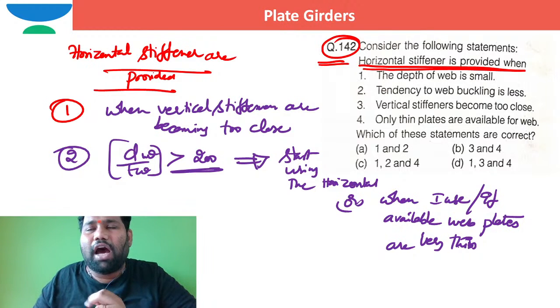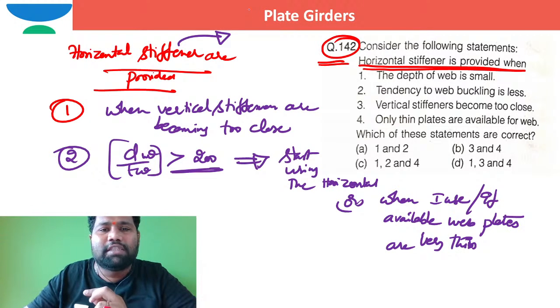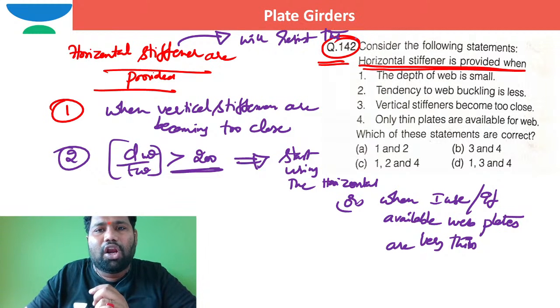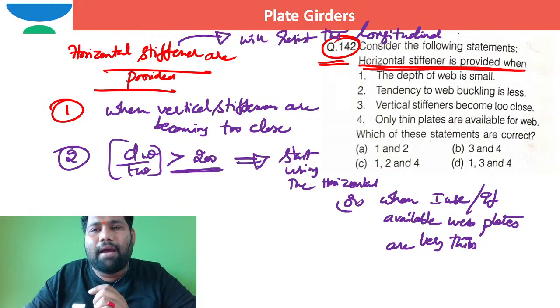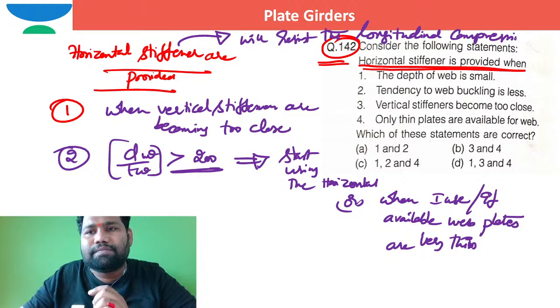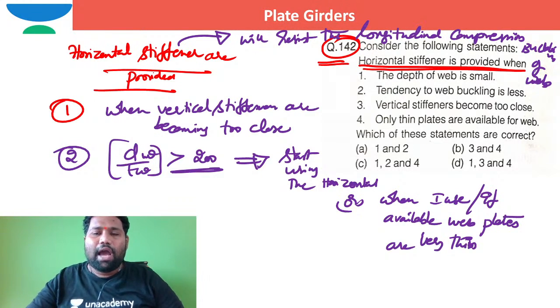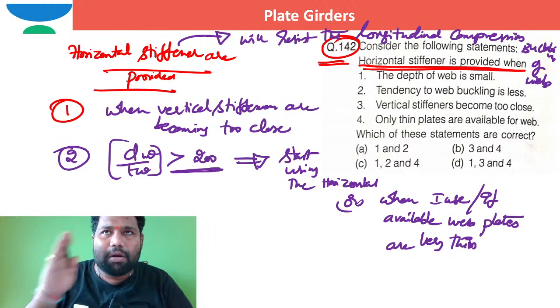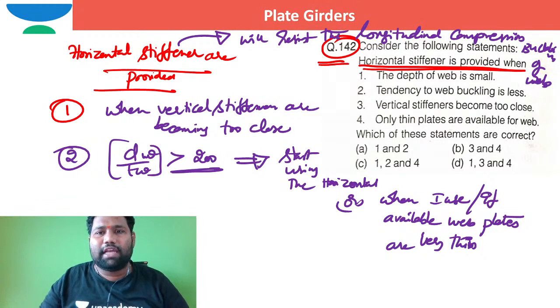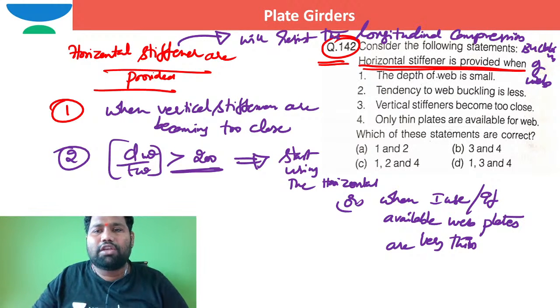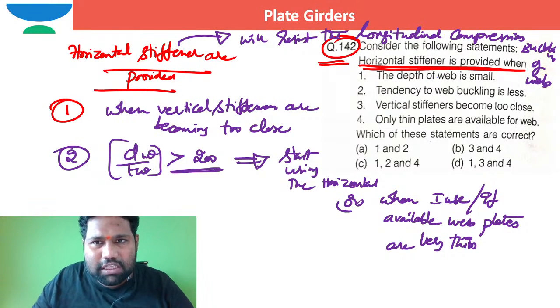horizontal stiffener. What will this horizontal stiffener resist? It will resist the longitudinal compression buckling of the web, not the flange, the web. So in order to stop the longitudinal compression buckling of the web, if it is still failing after providing the vertical stiffeners, then providing this longitudinal or horizontal stiffener is mandatory.